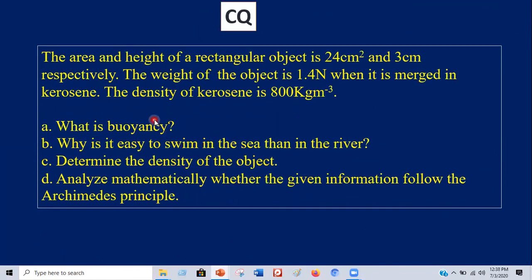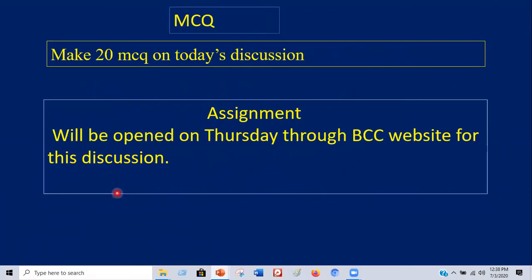One CQ is inserted here. From this CQ, 4 types of question are inserted here. You should try your level best to solve these questions, and after solving, you must submit to me through our BCC website and make 20 MCQ on the basis of our today's discussion.